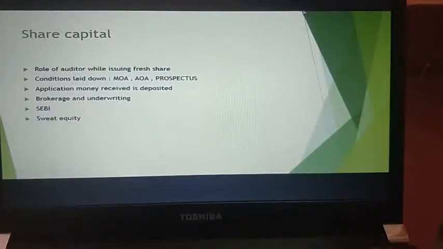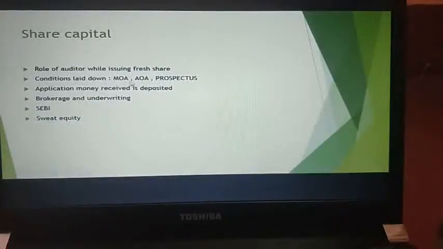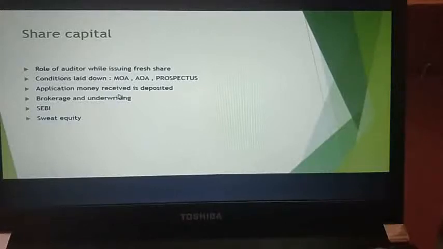Next, you have share capital. Here the role of an auditor in share capital is basically that fresh shares are issued as per the conditions laid down in the MOA, AOA and prospectus. Application money received is deposited appropriately. Whatever money is received for the application of shares has to be deposited. Then brokerage and underwriting, then securities and exchange, as per the Securities and Exchange Board of India. Then the next one is sweat equity. All of this has to be taken into consideration in terms of share capital.